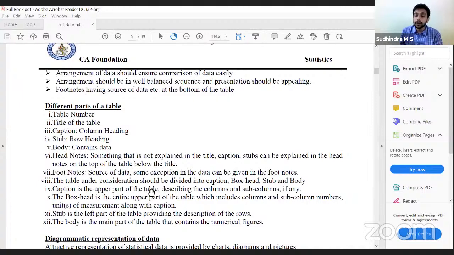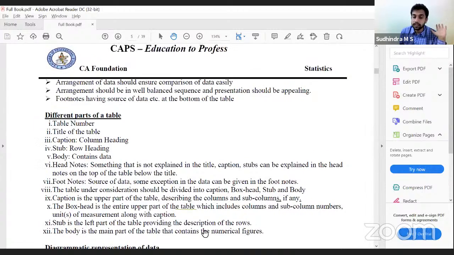Caption is the upper part of the table describing the column and subcolumns. Box head is the entire upper part of the table, which includes columns and subcolumns, units of measurements, along with the captions. Stubs is the left part of the table providing the description of row. Body is the main part that contains the numerical figures. This is about tabular presentation, tabulation.